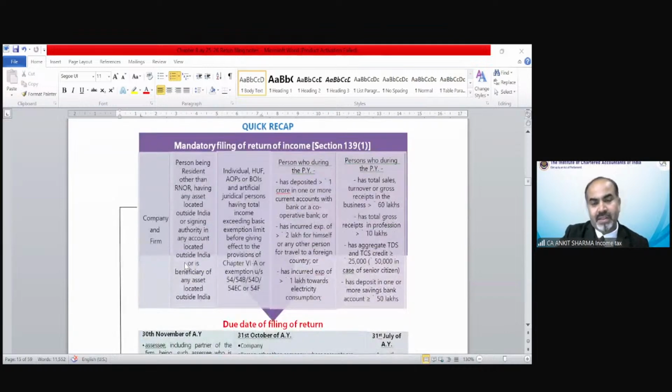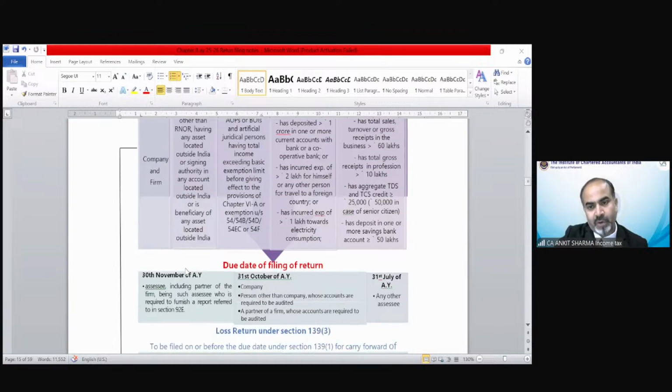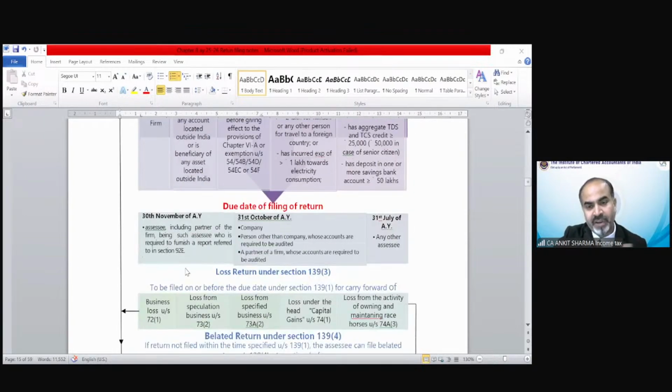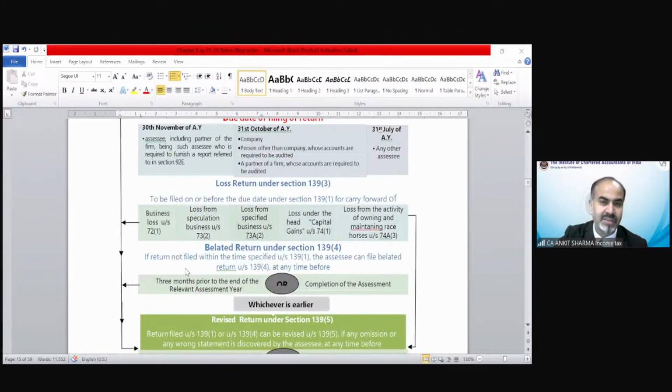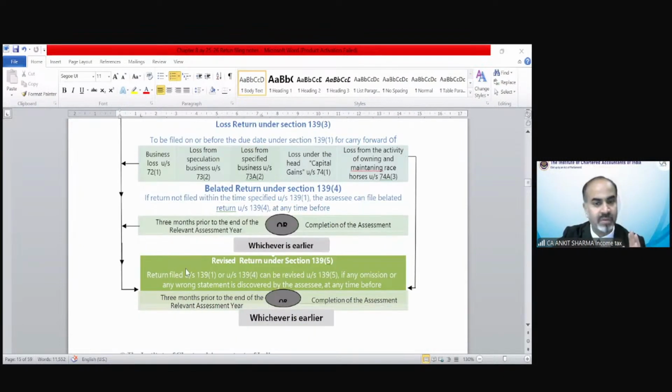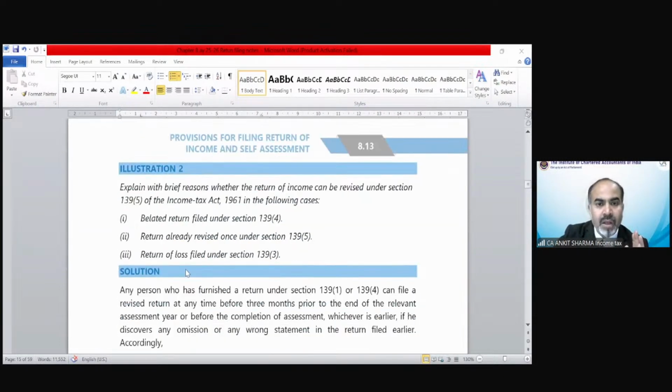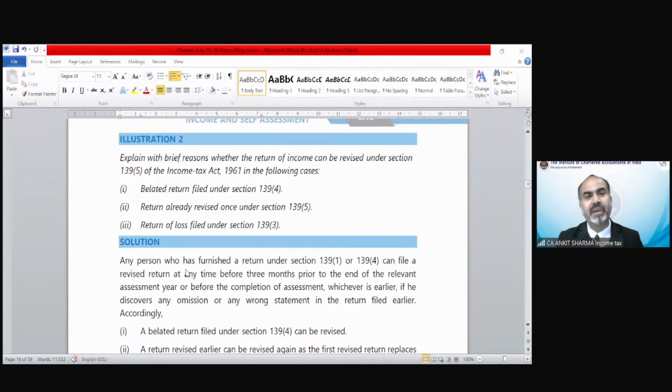The next is the recap of all the provisions we have discussed till now. You can go through the chart presentation from your study material, which has been beautifully drafted, consisting of all the provisions till now. Now illustration number 2 is asking, explain with brief reason whether the return of income can be revised under section 139(5) in the following cases.